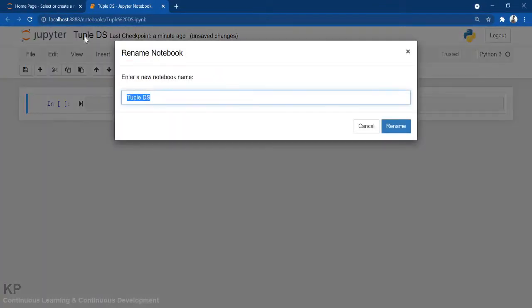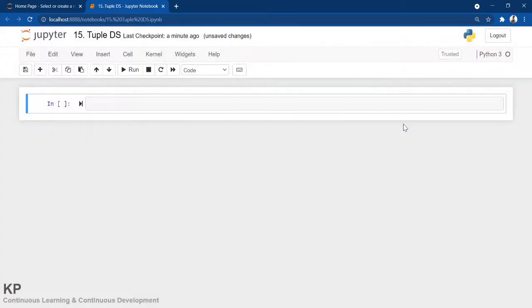Okay, so as you can see, we are going to discuss the tuple data structure of Python. Let me rename it to the 15th. This will help you to find the Python file or .ipynb file. Okay, so what is a tuple?